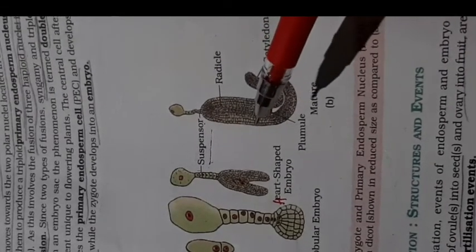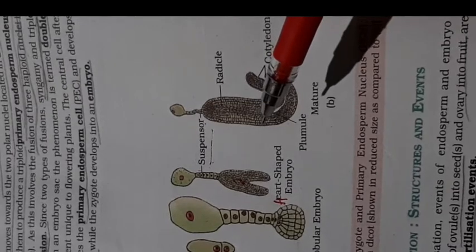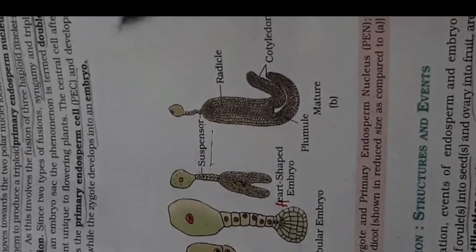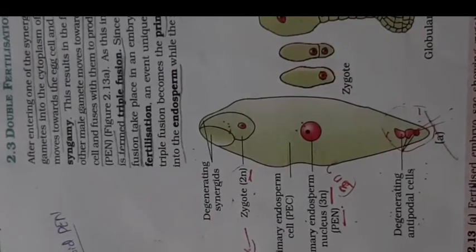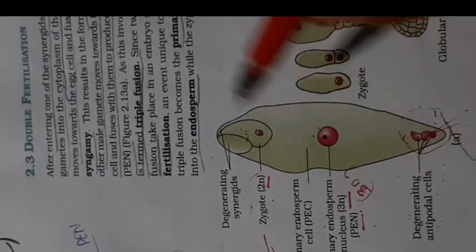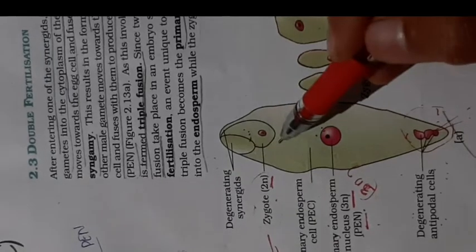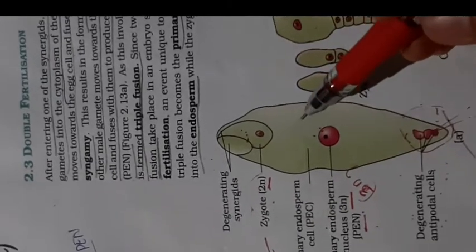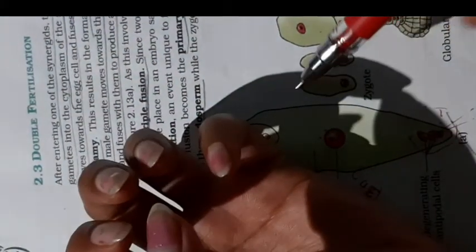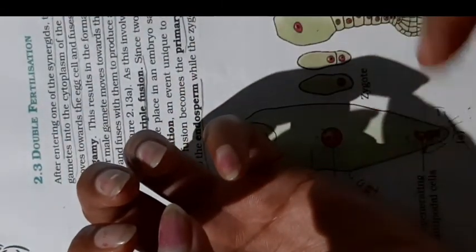The suspensor sucks the nutrition, or food, from the endosperm. You can understand clearly here: the zygote is formed at the micropylar region, and the endosperm is formed at the chalazal region, so the endosperm is quite far above the zygote. That's why the suspensor sucks the nutrition from the endosperm.